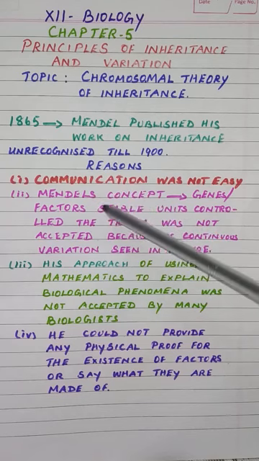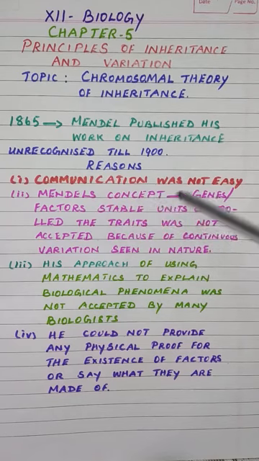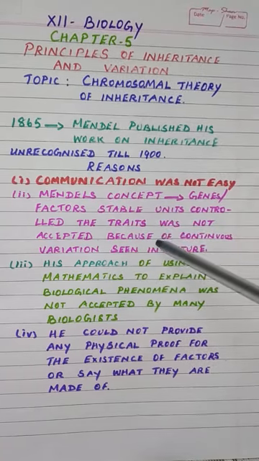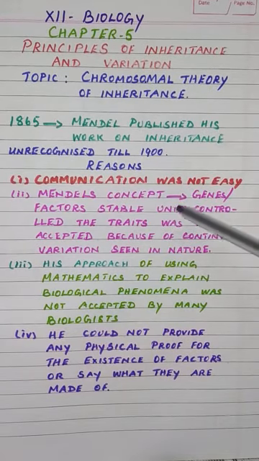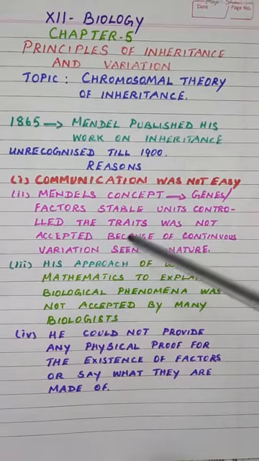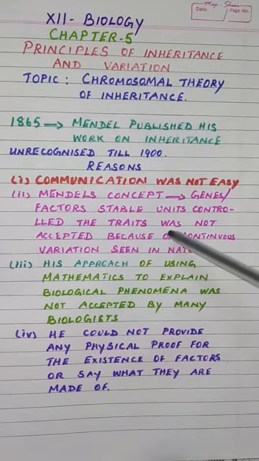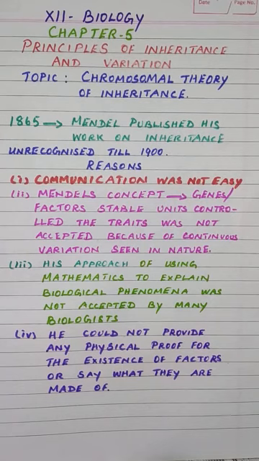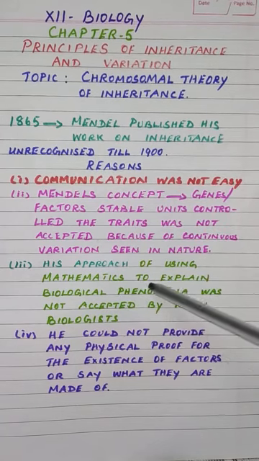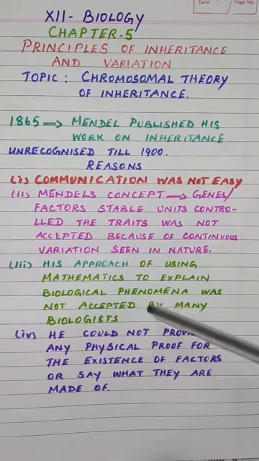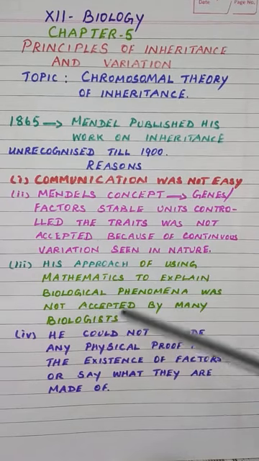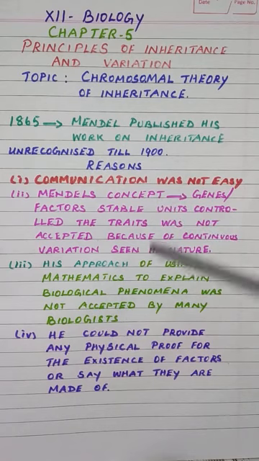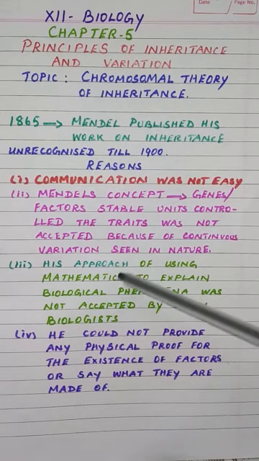Mendel told that factors are stable units and they controlled the characters, but variation was continuous in nature, so scientists could not accept his concept. And his approach of using mathematics to explain biological phenomena was not accepted by many biologists. He was the first person to apply mathematics in biology.